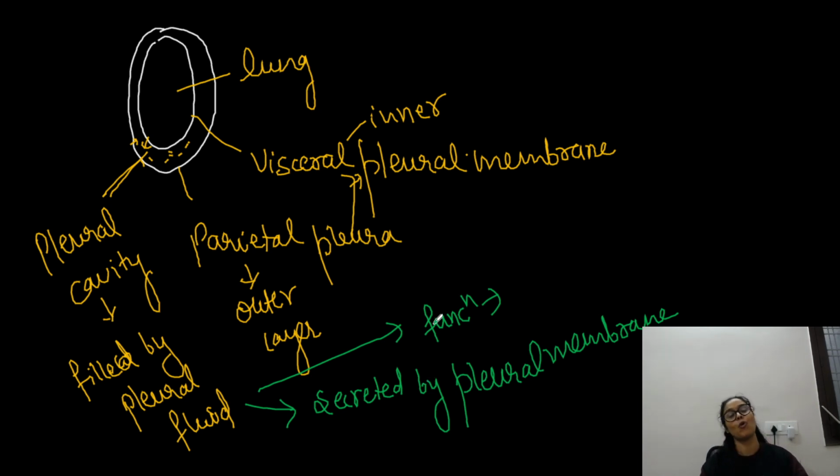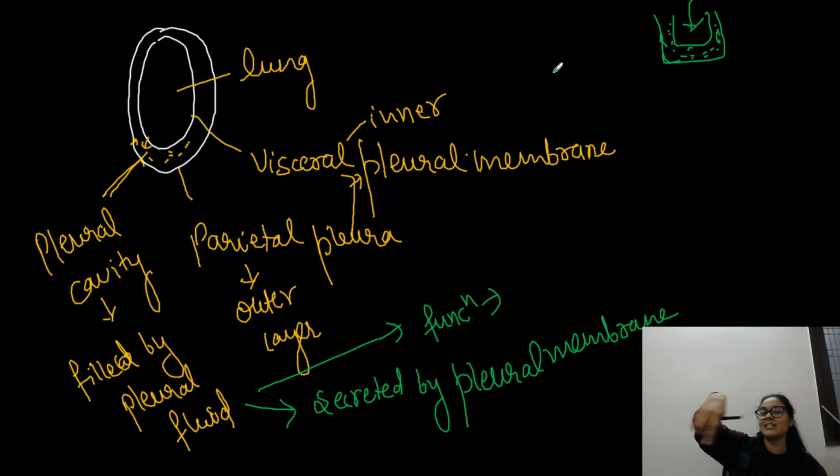As you have seen in a washing machine, it has an outer tub and an inner tub where you keep your clothes for washing, right? Between the two tubs there is a gel-like fluid filled. Why? Because when the inner tub is doing mechanical work, it won't collide with the outer tub, and no injury will happen to the washing machine or the tub. In the same way, we have two layers, and while inspiring or expiring, friction can happen between the two layers. So it reduces the friction or lubricates the pleural membrane, right?